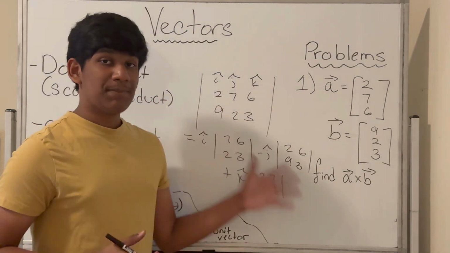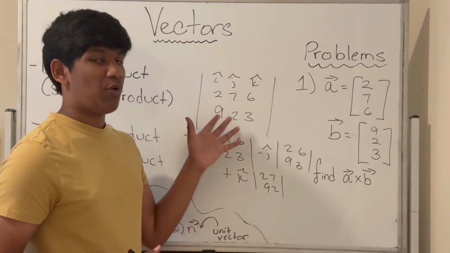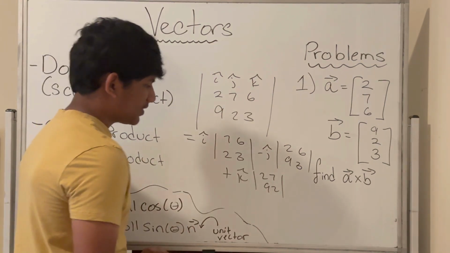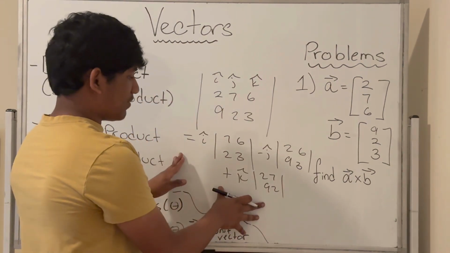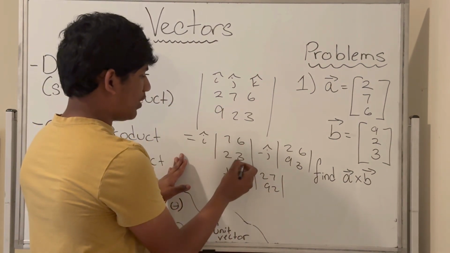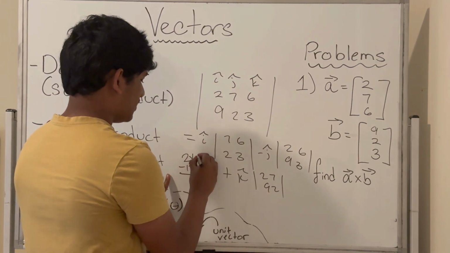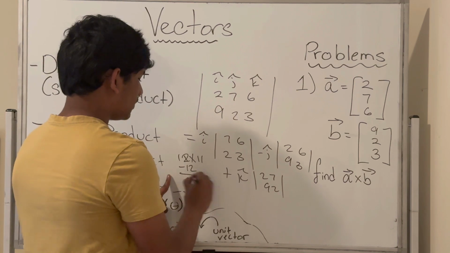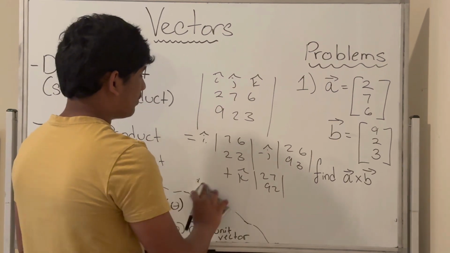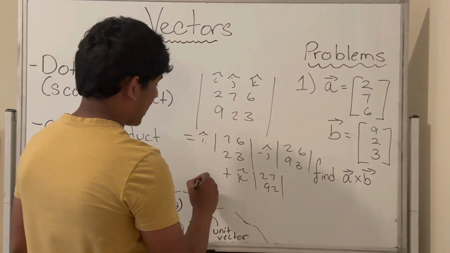So let me first compute this, and then I'll explain how we got to this. If we compute the determinants, we get 7 times 3 is 21, 21 minus 12 is just 9, so we would get 9i hat.